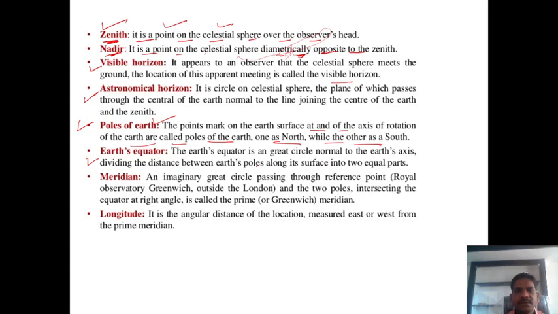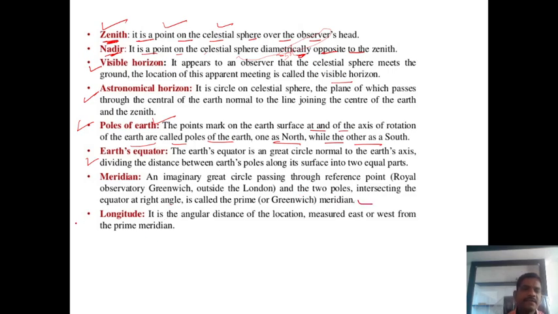Dividing the distance between the earth's poles along its surface into two equal parts is called the earth equator. Another is a meridian. An imaginary great circle passing through the reference point, the Royal Observatory at Greenwich outside London, and the two poles, intersecting the equator at a right angle, is called a meridian.